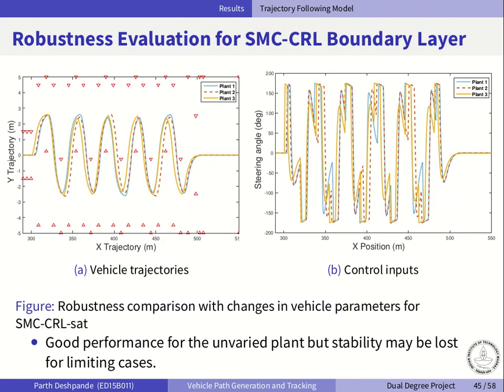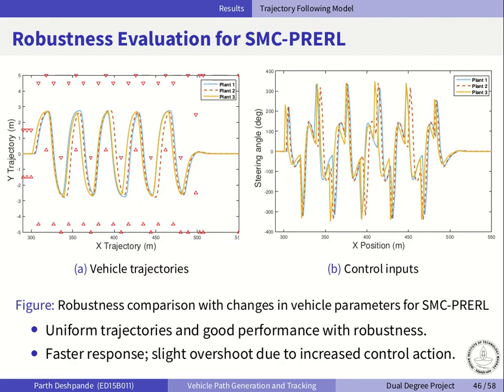Now the SMC with the boundary layer method, which is the saturation function, performs well, but there are still slight variations. Also in this case, the robustness cannot be guaranteed for the limiting cases. This is because there is no solid condition which is obtained based on Lyapunov stability. Moving on to the final SMC with the power rate exponential reaching law, this performs well and it has a good response time as well. The only drawback here is that it has a slightly higher control action, but it is still within the limits of the actuator, so it is fine.